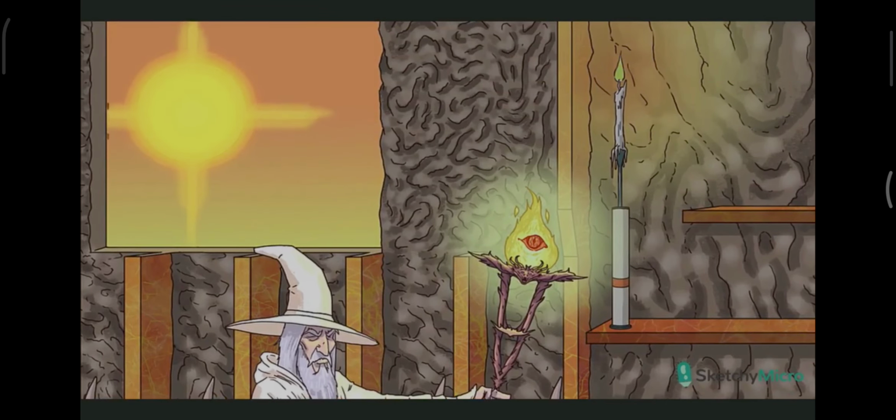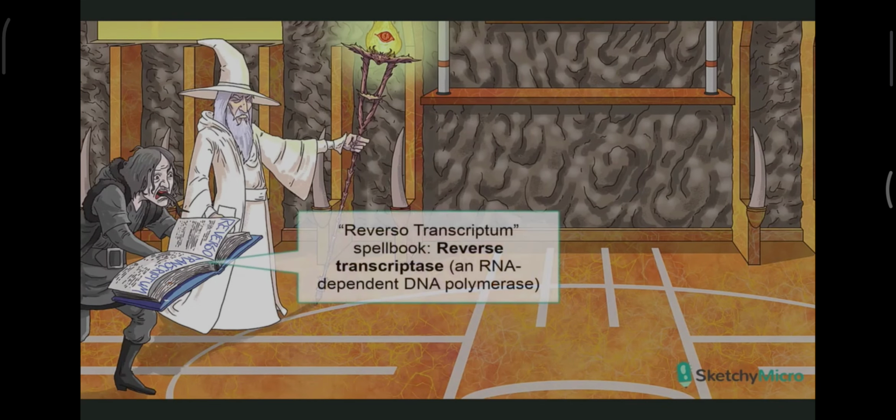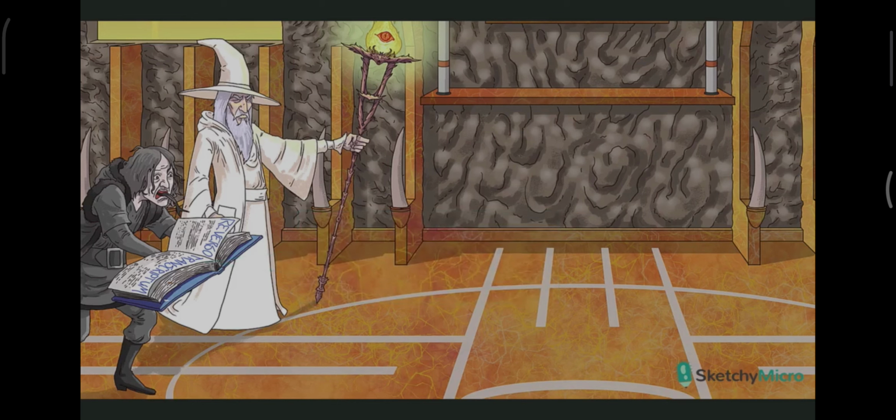HIV is a single-stranded RNA-positive virus, so notice the warm orange hues, which of course represent an RNA virus, plus the positive sense sun. As I mentioned earlier, HIV is a special kind of RNA-positive virus. It's a retrovirus. This means the virus converts its RNA to DNA by an accompanying enzyme, reverse transcriptase, or, in the wizard lingo, reverso transcriptome. Reverso transcriptome. Yes, thank you, wizard.